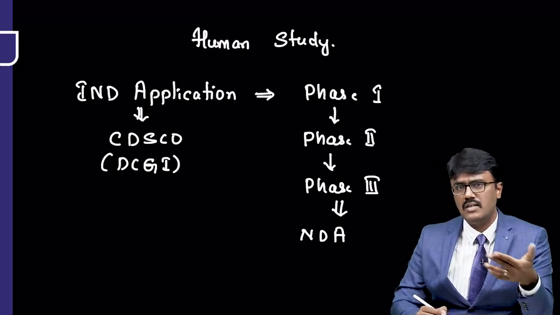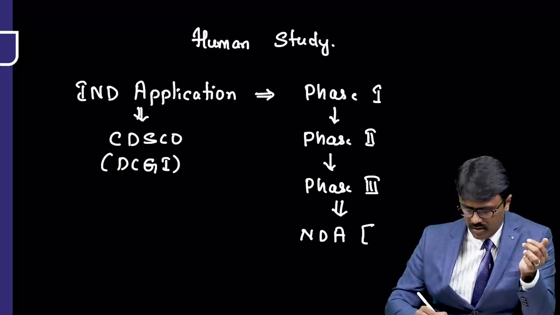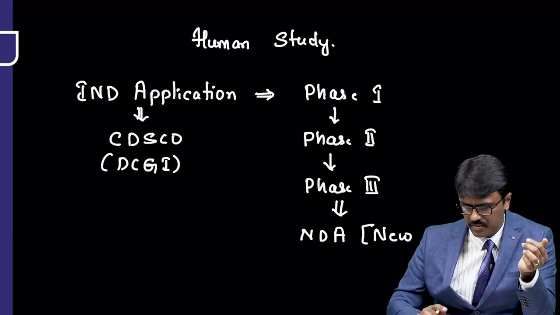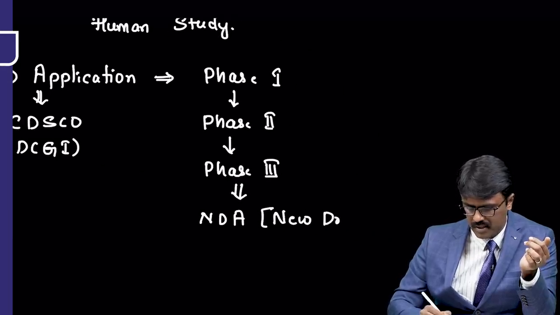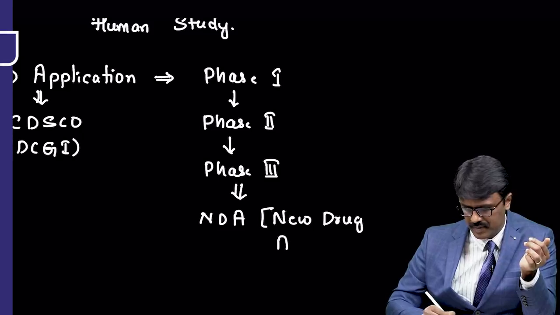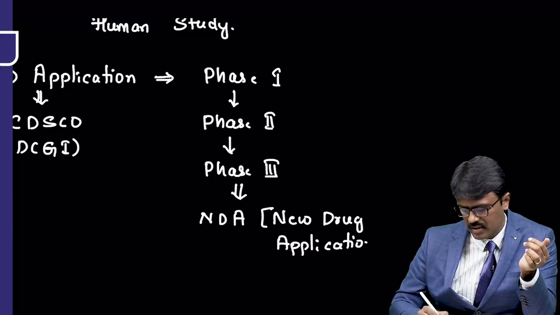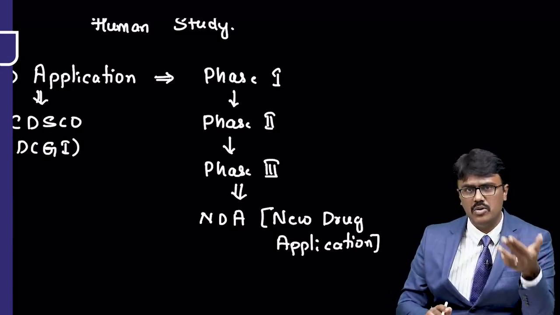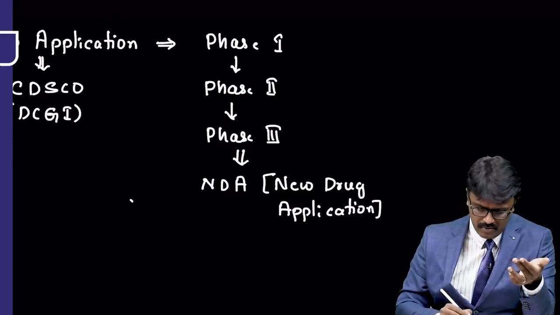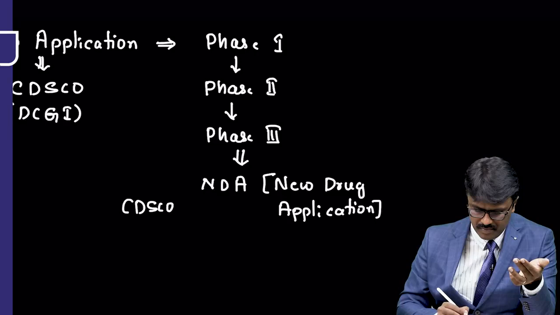You may ask, sir, what is NDA for? NDA stands for New Drug Application. Whom do I apply this to? Same thing, you have to apply to the CDSCO.